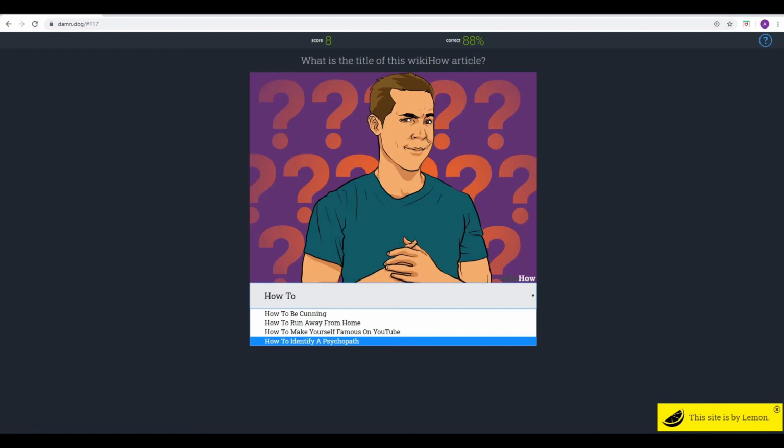Apparently, you can determine a psychopath. I've heard this, that when someone yawns, it's supposed to be contagious, isn't it? When you look at someone yawning, you yawn back. But if someone yawns and the person looking at it doesn't yawn, then apparently it's a sign that they're a psychopath. Indeed, because they've not got that. Which is a bit strange because I don't yawn when people yawn at me. Okay, well clearly you're a psychopath then.